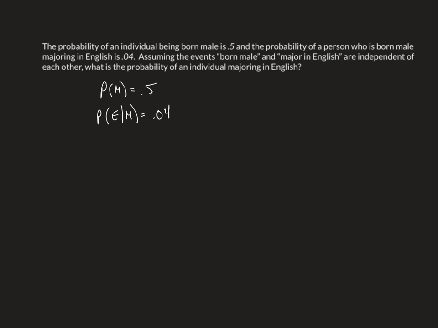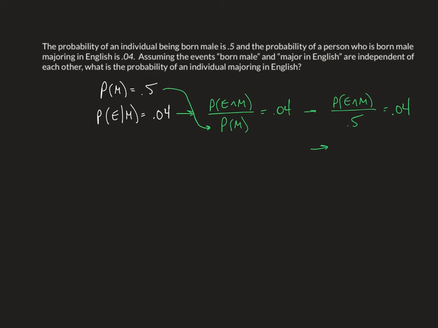Okay, so first of all, what does this mean? Well, the probability of E given M is the same thing as the probability of E intersection M divided by the probability of M. That's the definition of one of these conditional probability statements. Another thing that we know is that 0.5 is the probability of M. So I could then say that the probability of E and M divided by 0.5 equals 0.04.